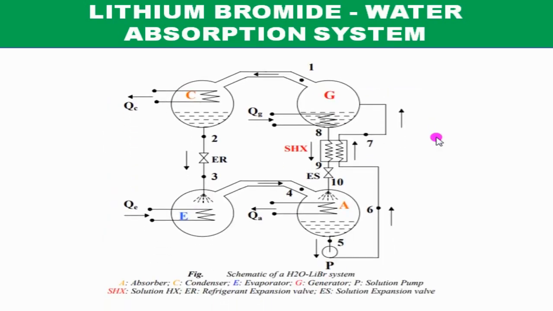Now I am going to explain the working principle of lithium bromide water system using this simple schematic diagram. Let me first explain the system and what the components in it are. You have four basic components: an absorber, a generator, a condenser and an evaporator.